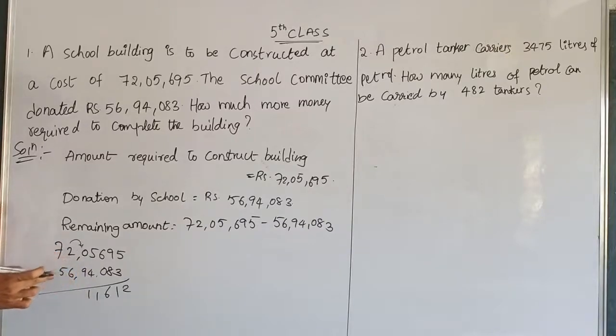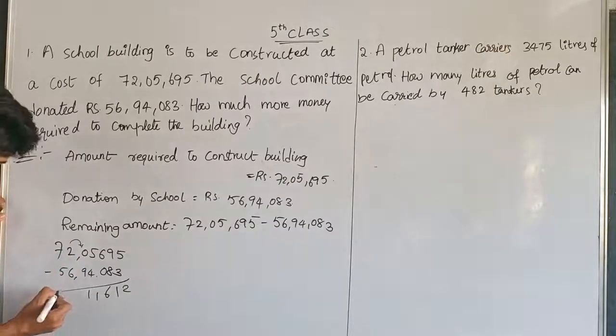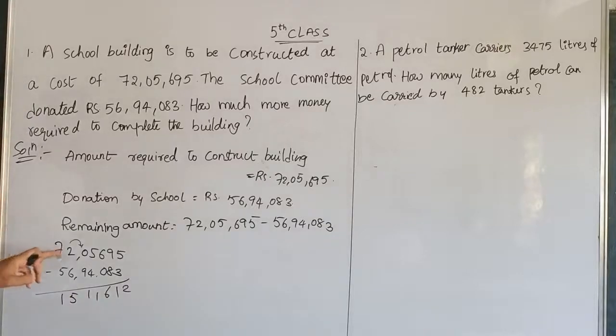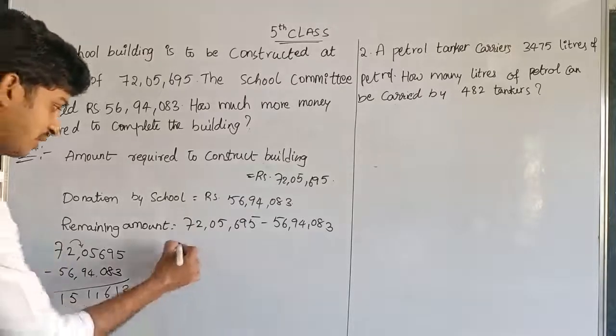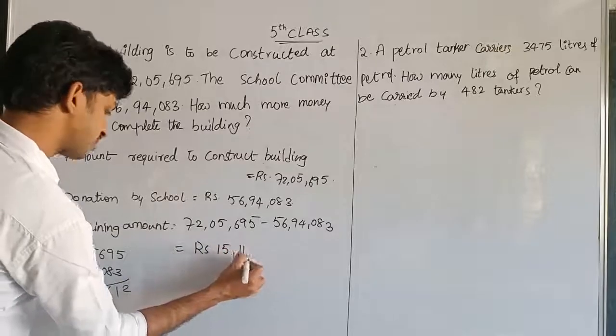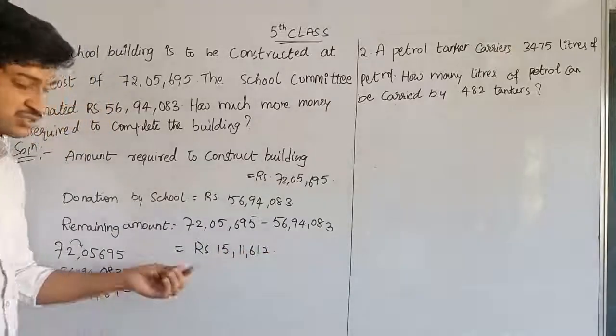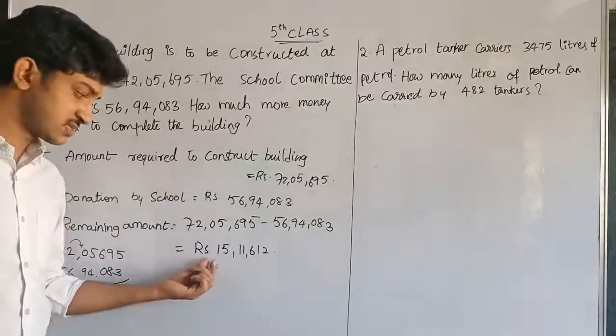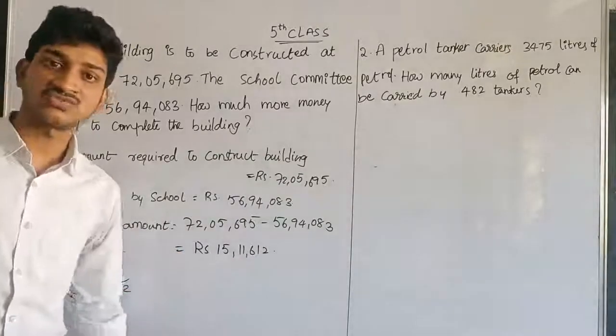It is 71 minus 56, so it is 4 plus 11, 15. If you take one power it becomes 11 minus 6 is 5, and 6 minus 1 is 15. So it is Rs 15 lakhs 11,612 rupees. The extra amount required to complete the school building construction is 15 lakhs 11,612 rupees.